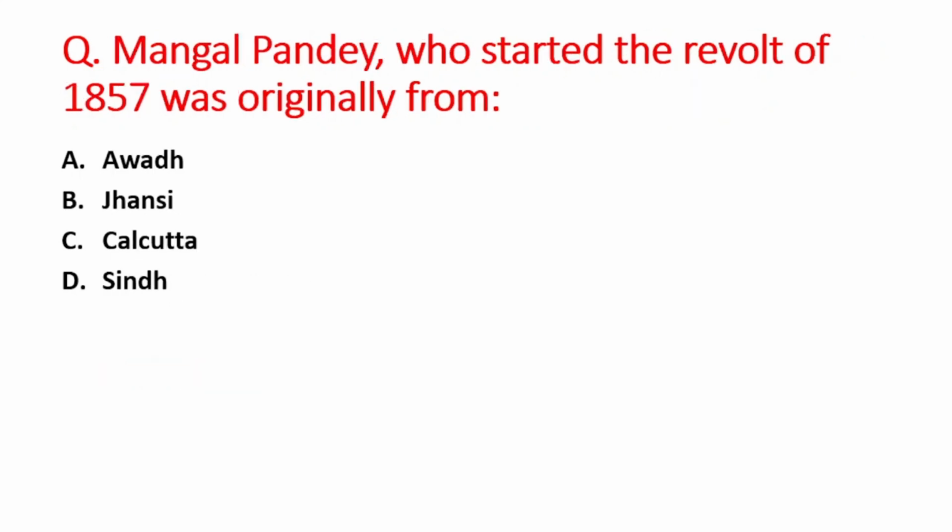Next question is Mangal Pandey, who started the revolt of 1857, was originally from A option is Awadh, B is Jhansi, C option is Calcutta, and D option is Sindh. So right answer is option A, that is Awadh.